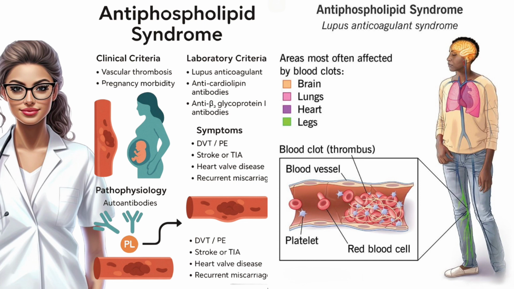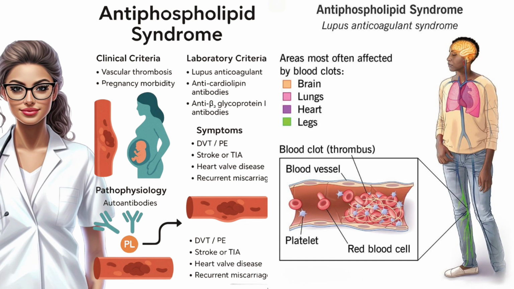Long-term management and prevention. Beyond treating clots, we must prevent them. Avoid estrogen-containing contraceptives. They raise clot risk. Encourage smoking cessation and control of blood pressure and cholesterol. For asymptomatic antibody carriers with high-risk profiles, low-dose aspirin can be considered for primary prevention. Monitor INR carefully, since lupus anticoagulant can interfere with some lab reagents. Always use consistent testing methods. A multidisciplinary approach with hematology, rheumatology, and obstetrics gives the best outcomes.